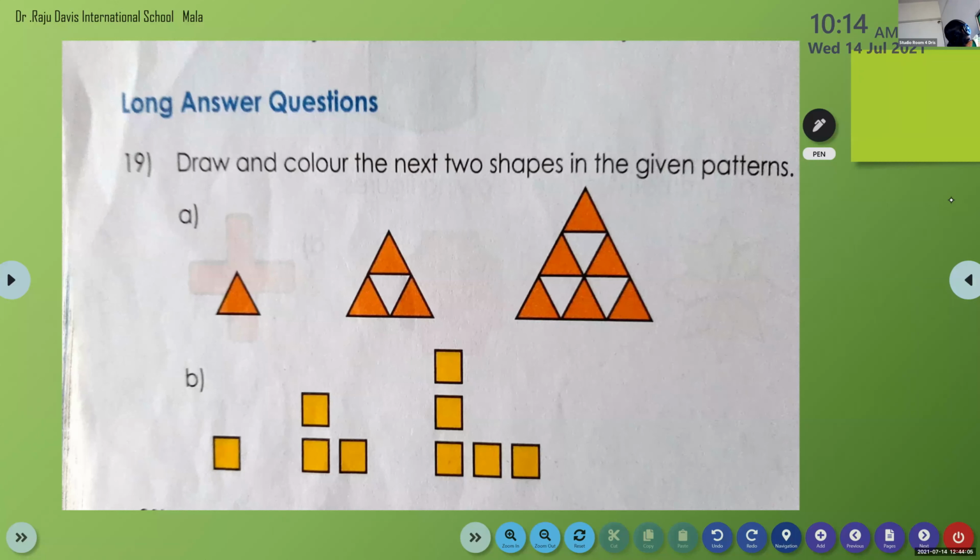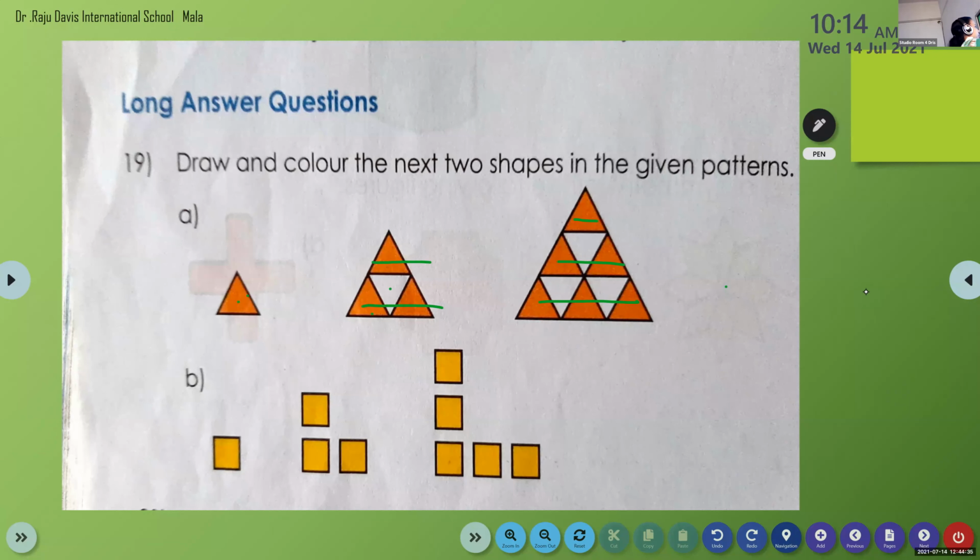So question number A, look at the pattern here. We have a triangle. And here down, we have one square, blank. Then look at the pattern here. Here we have only one row. Here we have 1, 2. Then here 1, 2, 3. So we have to draw the next 2 more. In the next, how many rows will there be? 4. Okay. So children, try to draw.